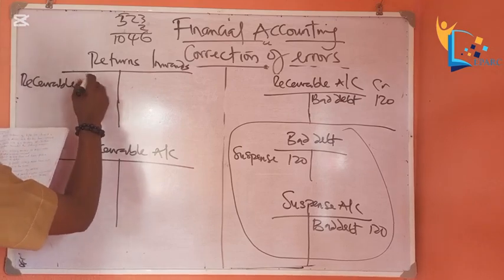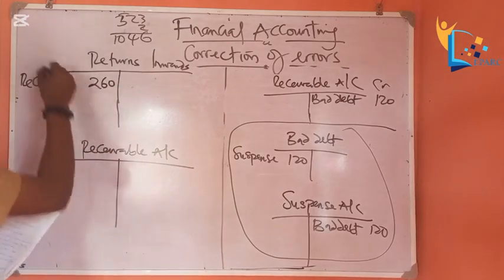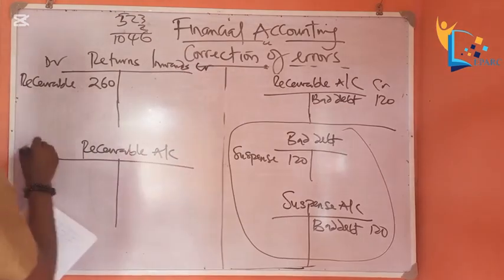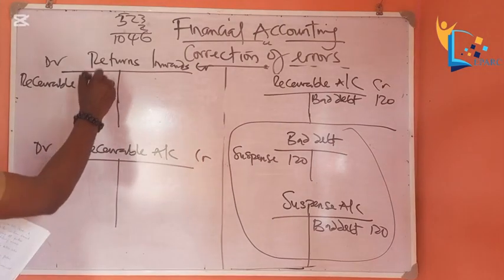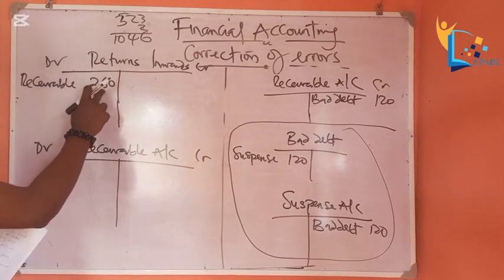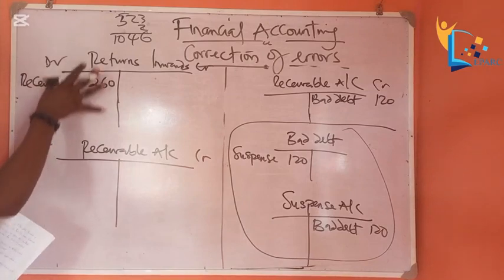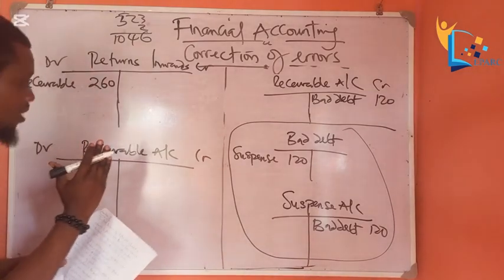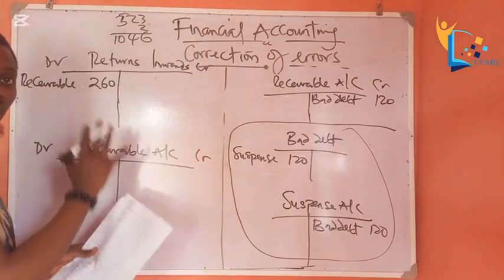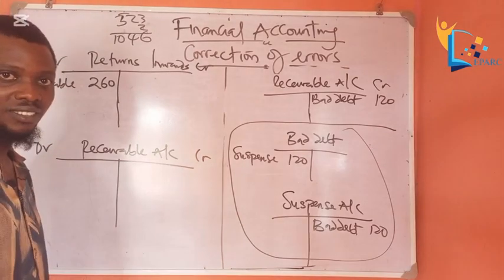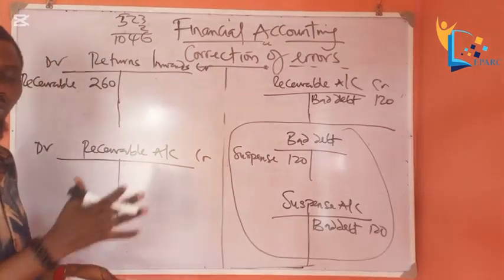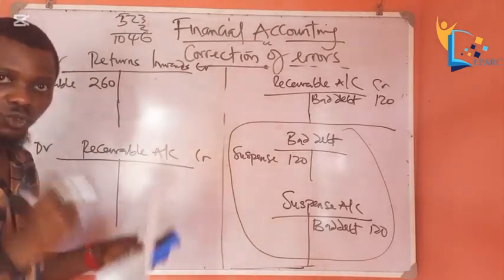He recorded 260 instead of 620. Okay, this is the error. The error here is this amount. The entry is okay. He recorded it on the correct side, but the amount, he undercasted it. So we'll have to add it up to give us the real amount, which is 620.